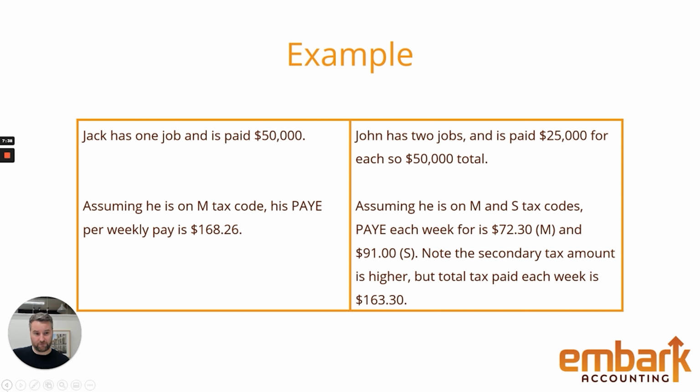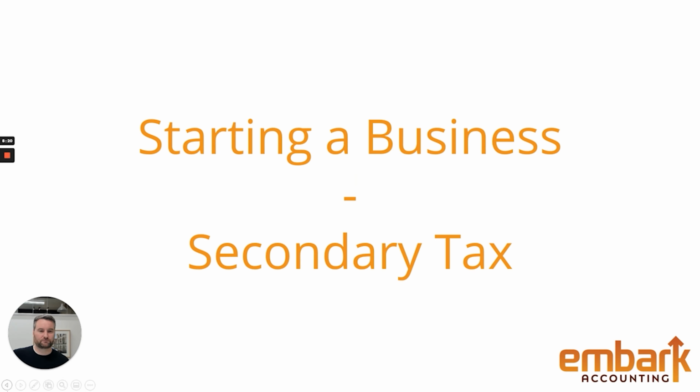So, just to reconfirm, if two people earn the same amount of money during the year, they will pay the same amount of tax. There's no debate in that. There is no debate. That is facts. How you pay the tax is a little bit different. But if you have a second, a third, a fourth job and you're on secondary tax, you are not being punished. That's the key thing that I want to get across here. So if you want to go out and get a job, pay the tax. It's as simple as that.